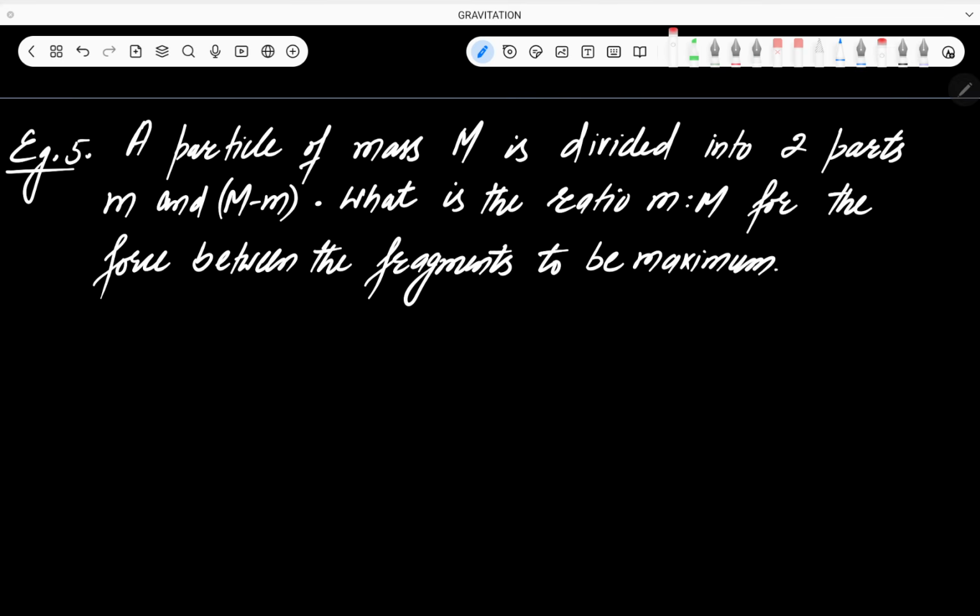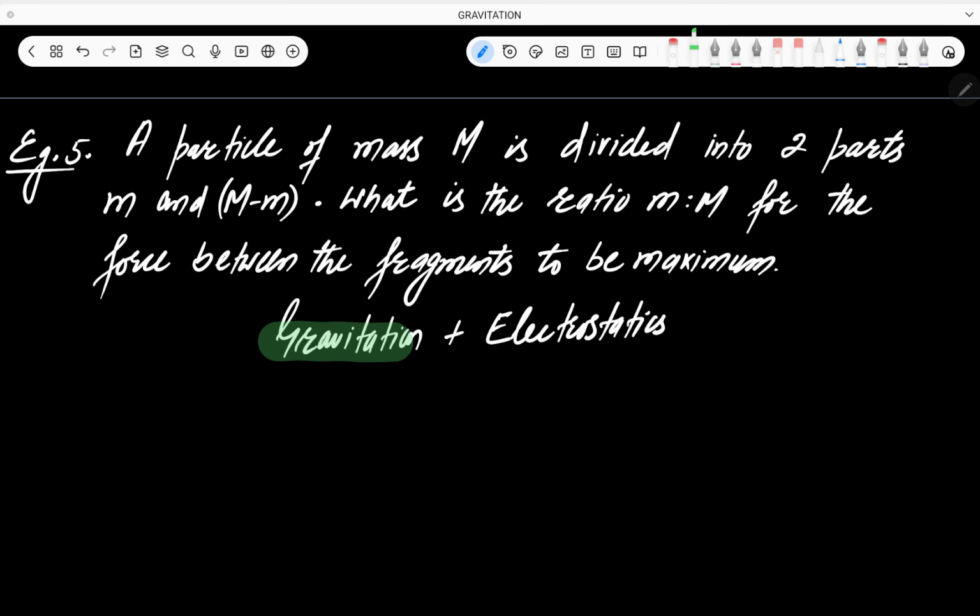देख ले बेटा, ये जो question है, again it is important for both gravitation plus electrostatics. कभी कभी मैं बोल रहा हूँ स्टूडेंट्स को कि ग्रेविटेशन और इलेक्ट्रोस्टैटिक्स जो हैं, they are like twin sisters, because so many concepts will be repeated in electrostatics. ठीक है, gravitation makes electrostatics stronger and electrostatics in turn makes gravitation stronger.